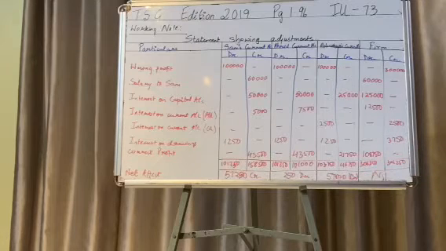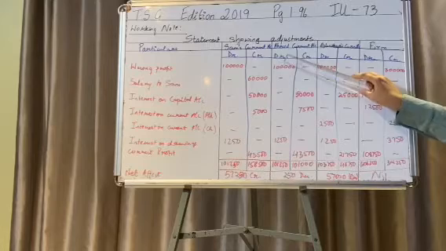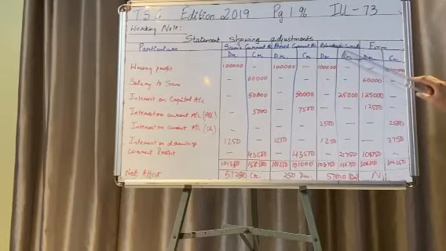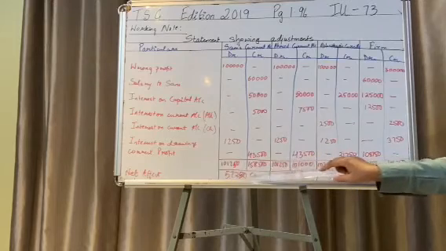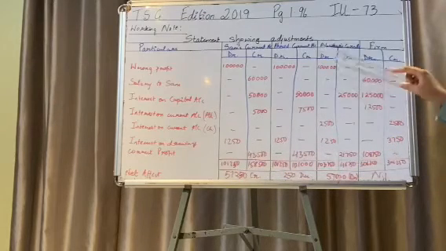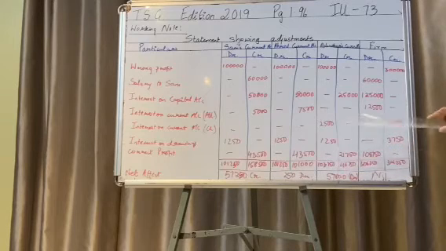Now my journal entry would be Ahmed account debit, Bhaskar account debit to Sam's account, because Sam's account has a credit balance and Ahmed and Bhaskar accounts have the debit balances. Now how we are going to write the journal entry, I am going to show you after this working note.